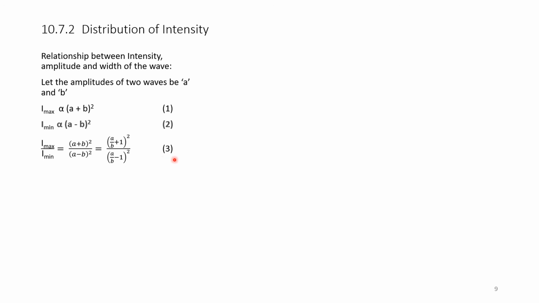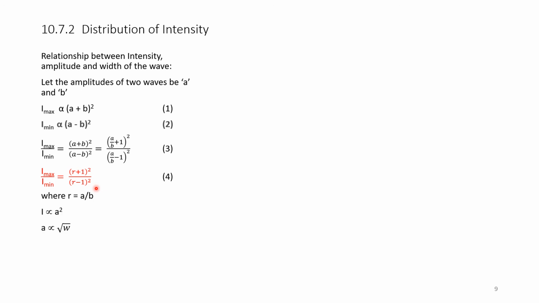Let this be equation 3. Let us represent A by B as R, that is the ratio of their amplitudes. Therefore, I maximum by I minimum can also be represented as (R plus 1) whole square divided by (R minus 1) whole square.